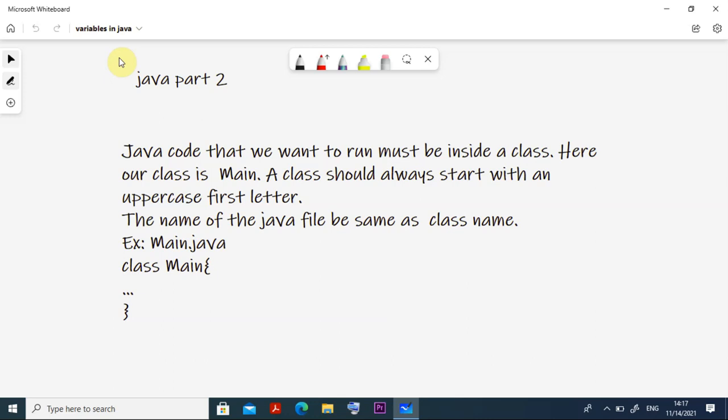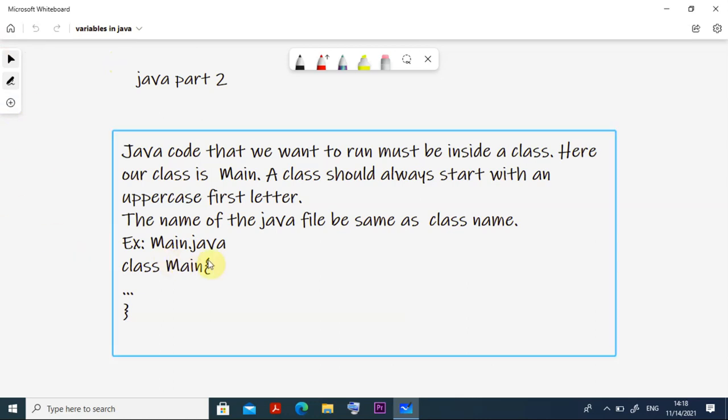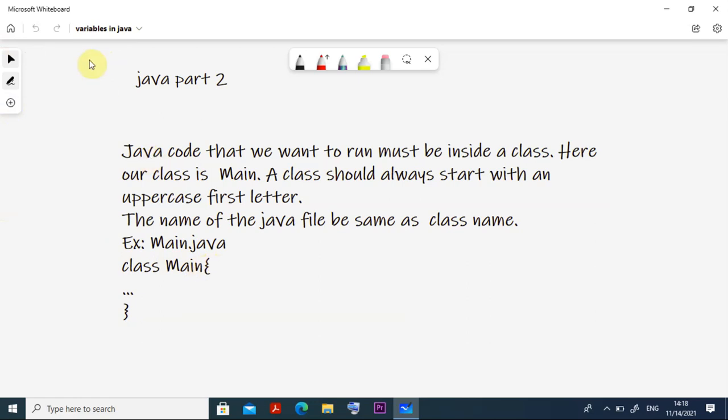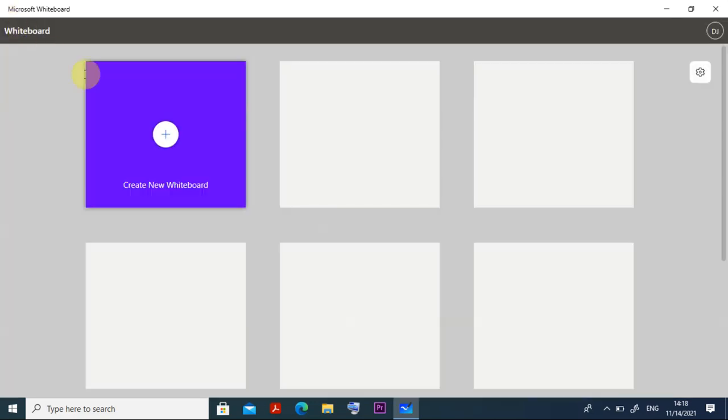A class should always start with an uppercase first letter, and the name of the Java file must also be the same as the class name. Suppose the class name is Main, then you have to save the Java program as Main.java, right? Then it starts with class space Main, then the coding starts here. That means everything starts from this Main class, clear? So this is how it starts in Java.